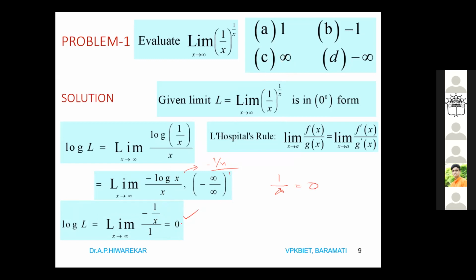So which option have we got as the answer? Log L is 0. So what is L? Take the exponential on both sides. So L is e power 0, which means 1. So what is the option here? A, B, C, D.